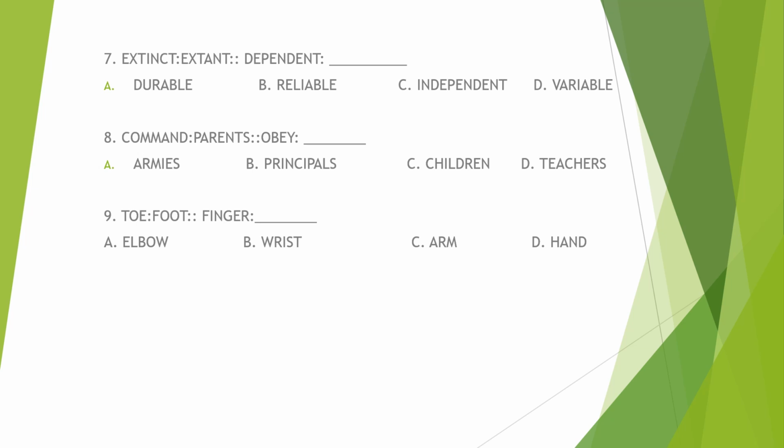All right, independent, letter C. Number 8, command is to parents, as obey is to. If the one who commands is a parent, who is the one who obeys? Alright, children, letter C, children.